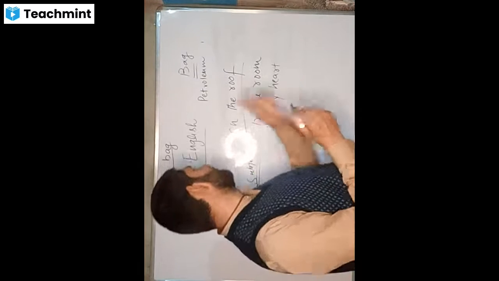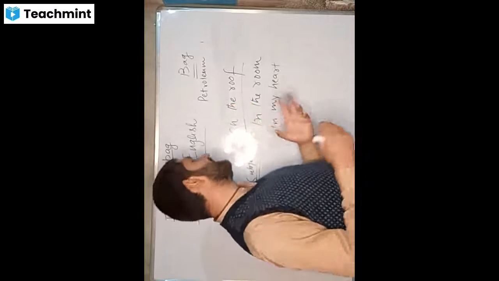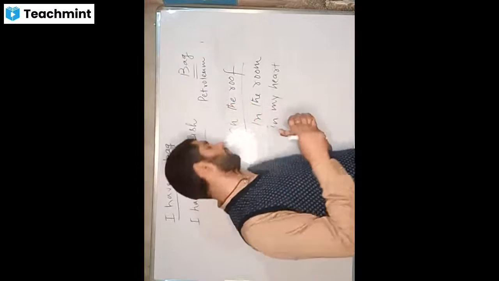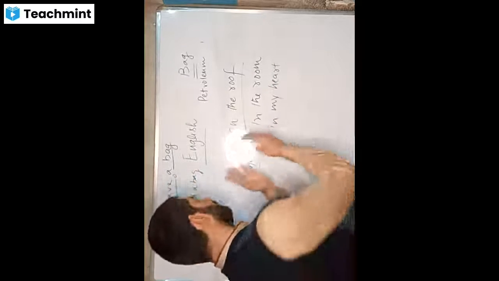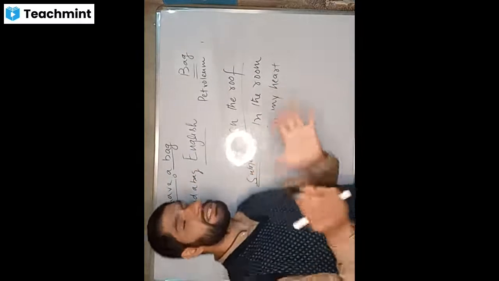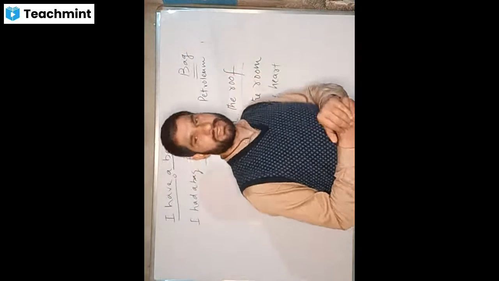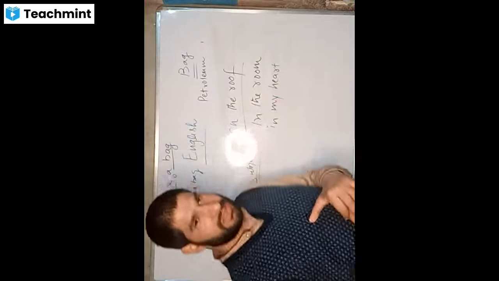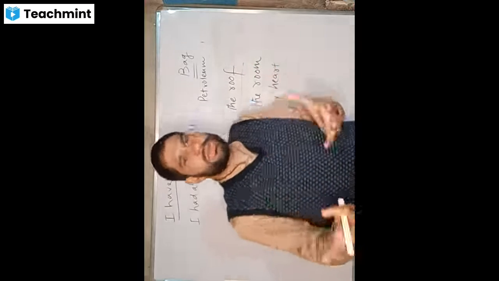When I say on the roof, I don't know what is on the roof. When I say in the room, I don't know who is in the room. When I say in my heart, I don't know what is in my heart. So they are lacking a subject. They are sentences without subjects. So that is what we mean by a phrase. A phrase is a sentence without a subject. It is similar to a skeleton without skin.